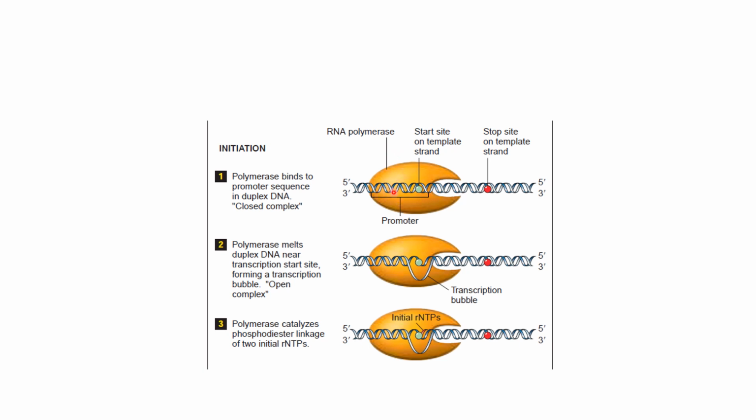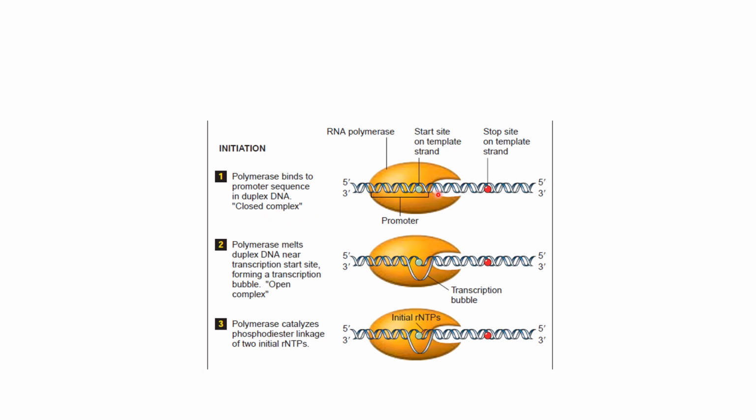The place at which RNA polymerase binds is known as the promoter. The RNA polymerase binding at the promoter along with the DNA double helix is known as the closed complex.